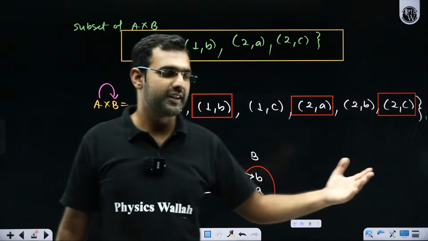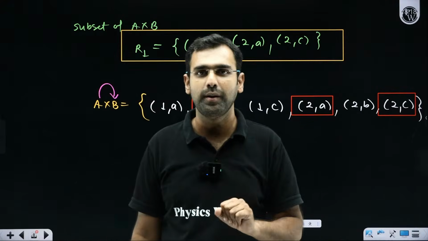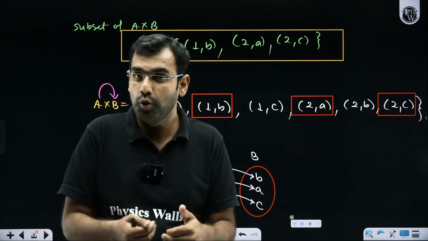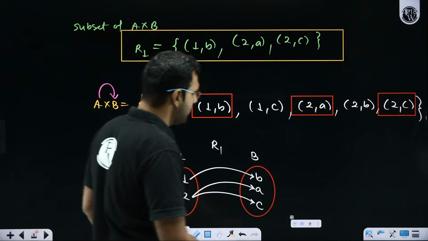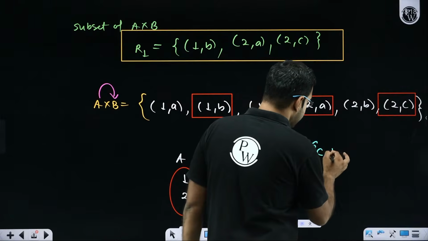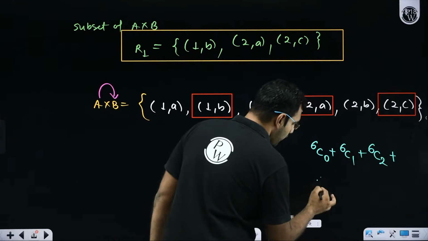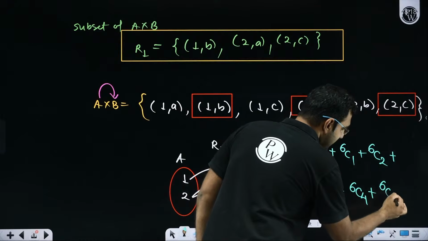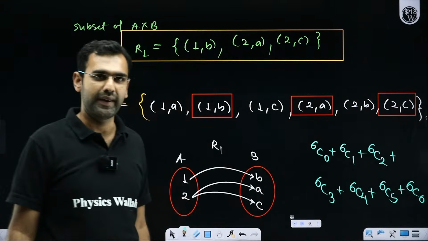Out of these 6 elements, I can choose nothing, or exactly 1 element, or exactly 2 elements, or exactly 3, or exactly 4, or exactly 5, or all 6. This is what you'll study in permutation and combination: out of 6, exactly 0 can be chosen in 6C0 ways, exactly 1 in 6C1, exactly 2 in 6C2, exactly 3 in 6C3, exactly 4 in 6C4, exactly 5 in 6C5, and all 6 in 6C6 ways.